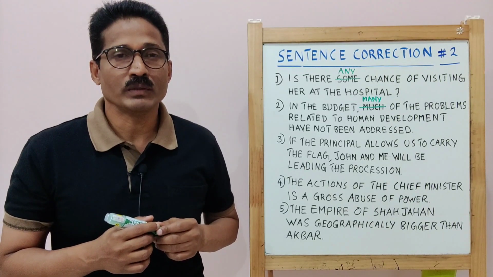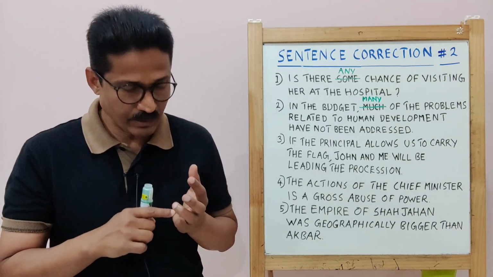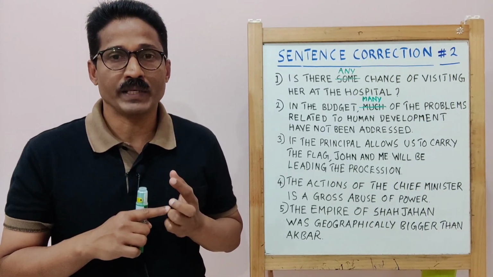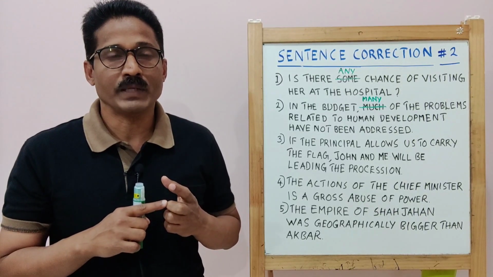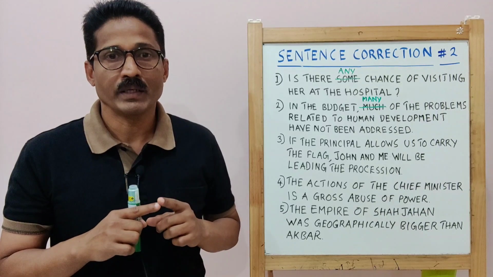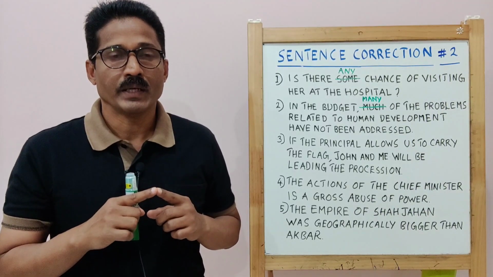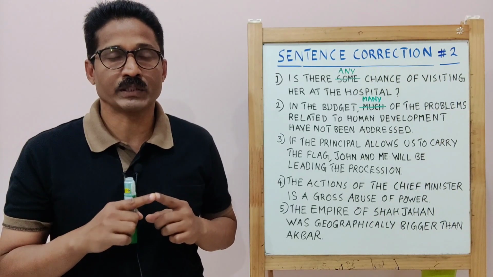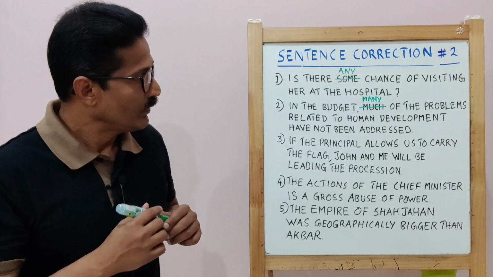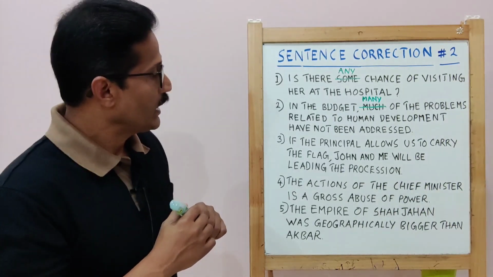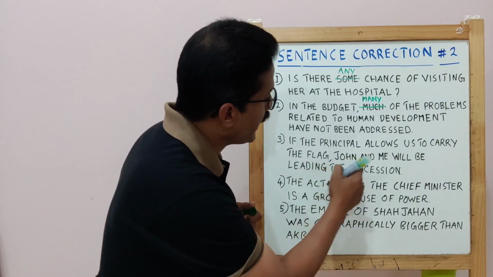There are a few cases for pronoun, like subjective case, objective case, and possessive case. Subjective case example is I, objective case is me, and for possessive case it's mine. Here, when we examine the sentence, it is written as John and me.